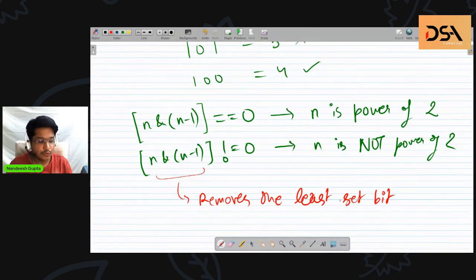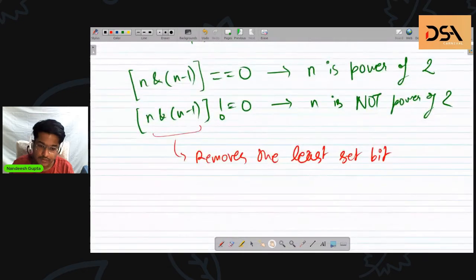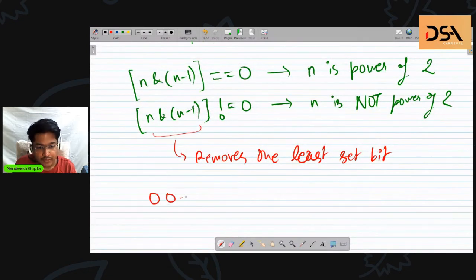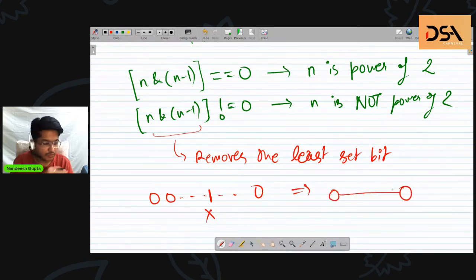Now, if to begin with we only had a single bit, then it will remove that bit, and after removing the single bit in the number, the final number will be 0. What I'm trying to say is, if there's only a single bit somewhere and we remove that bit, then the number will obviously become whole zeros all the way.